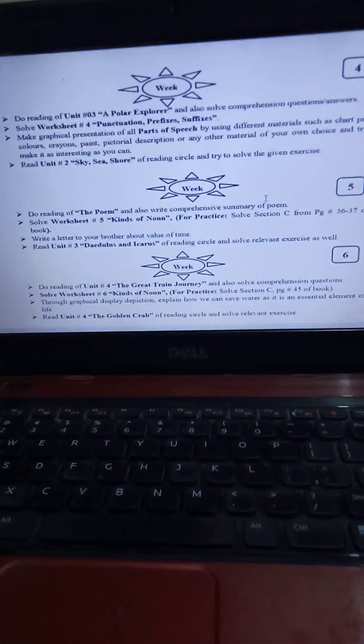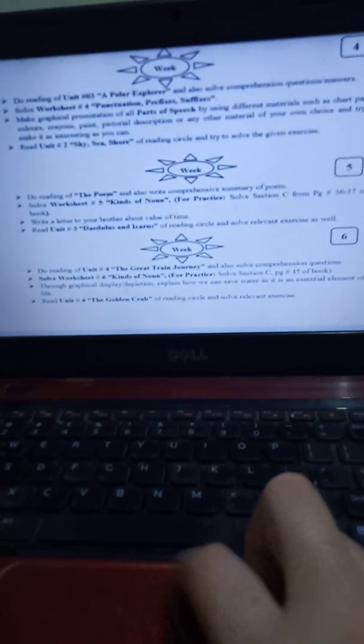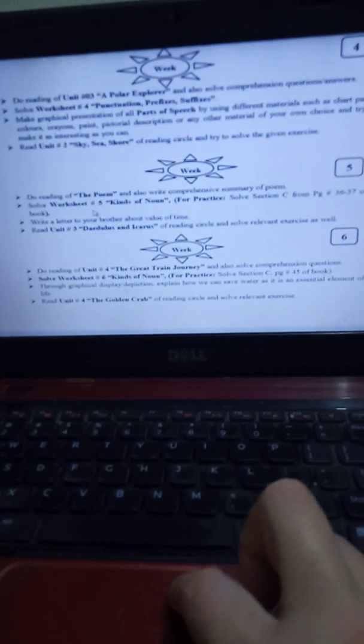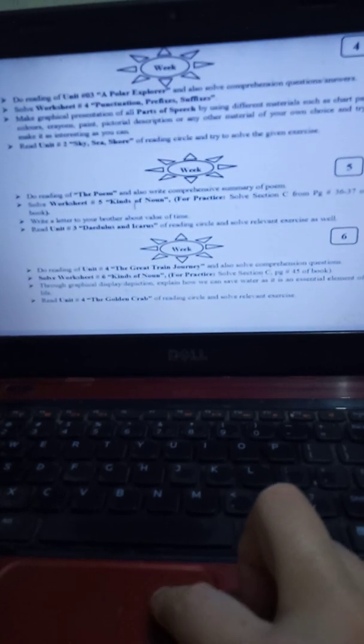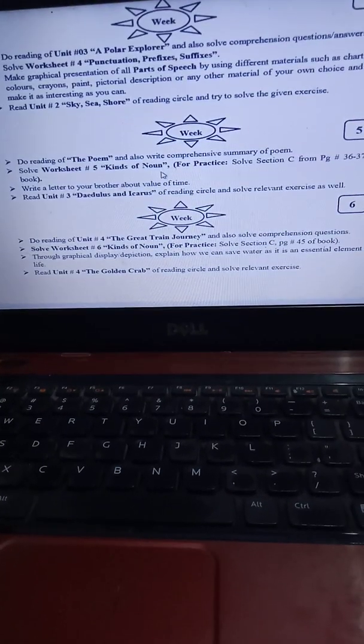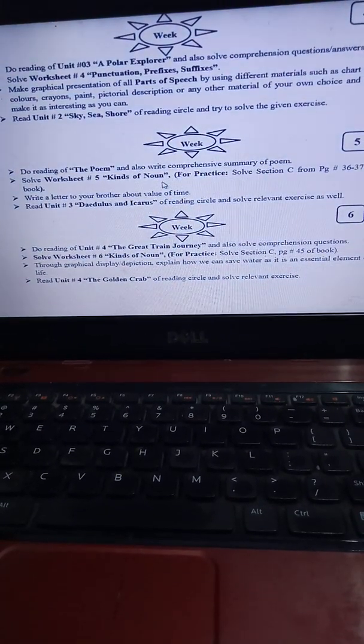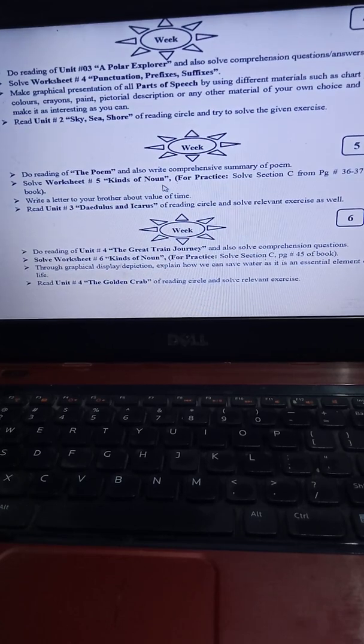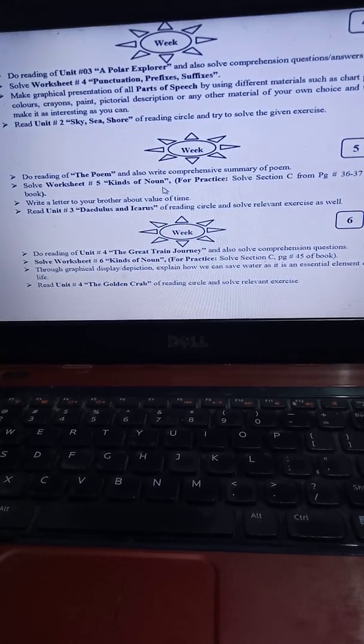Moving towards week number 5, we have a poem titled The Poem, and also write a comprehensive summary of the poem. Then you have to solve worksheet number 5, kinds of noun. So I hope that you all are familiar with the topic kinds of noun, and you will be in an easy position to solve the worksheet.